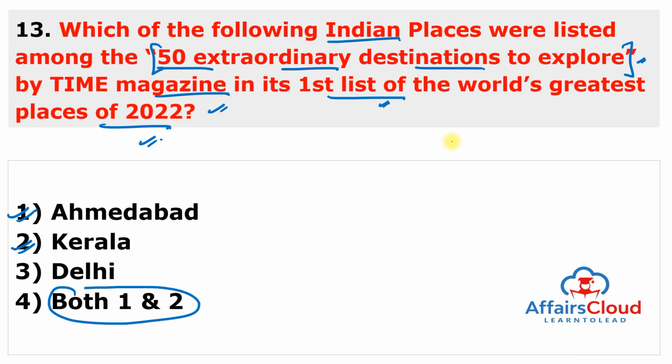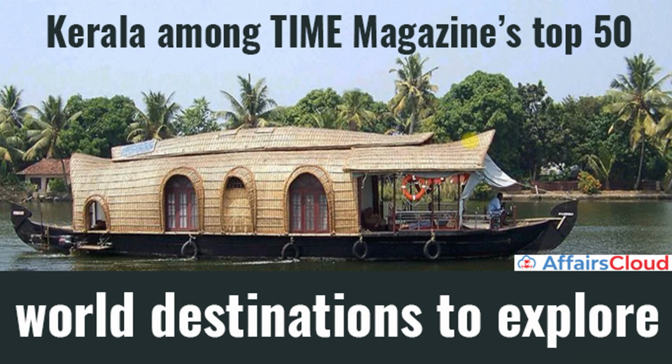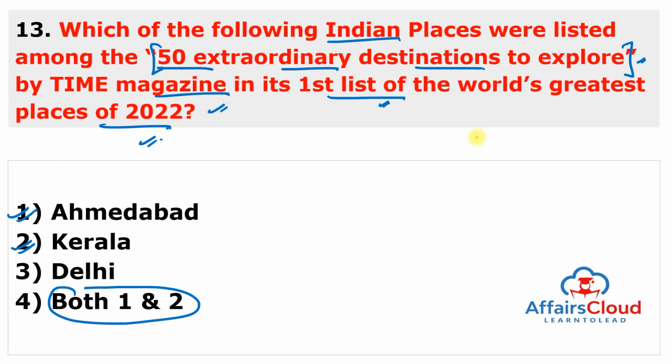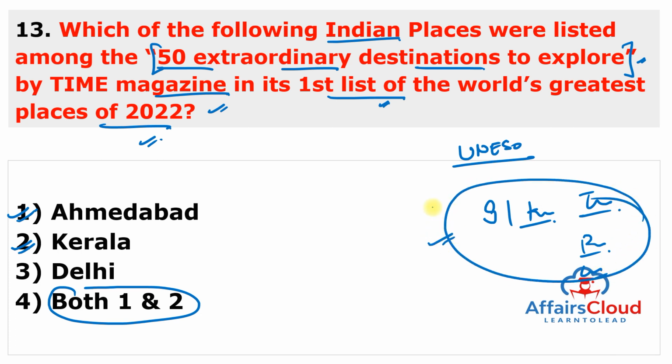Time magazine, in its first list of the world's greatest places of 2022, named India's Ahmedabad and the state of Kerala among the 50 extraordinary destinations to explore. And it should be noted that Ahmedabad is also India's first UNESCO World Heritage city. The list also includes very famous sites all over the world, like Istanbul, Kigali, the Trans-Bhutan Trail, Park City in Utah, Seoul, and the Great Barrier Reef of Australia. These are also included under the 50 extraordinary destinations to explore. But from India, it is Ahmedabad and Kerala.